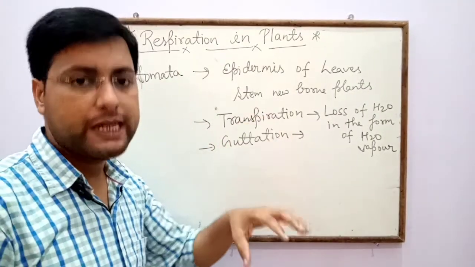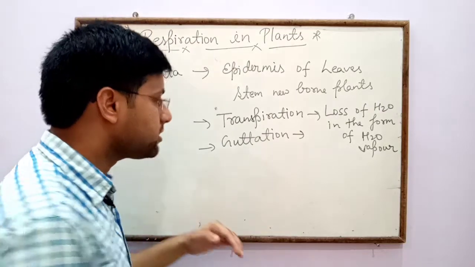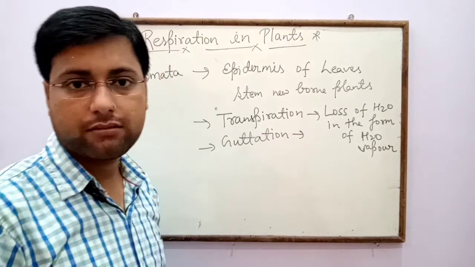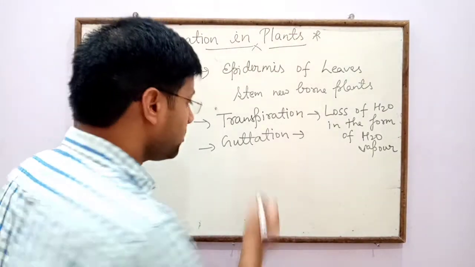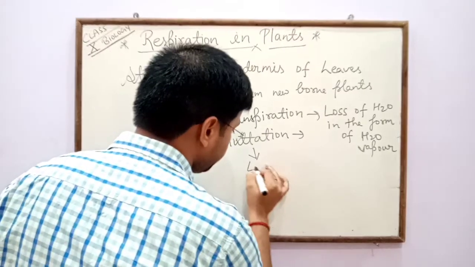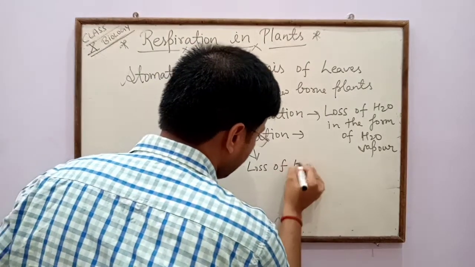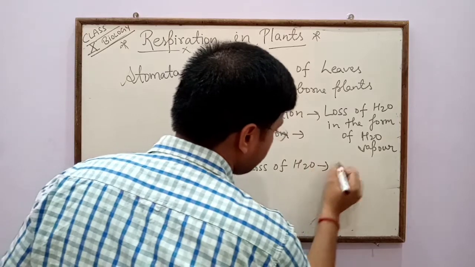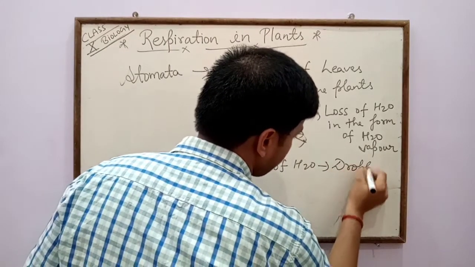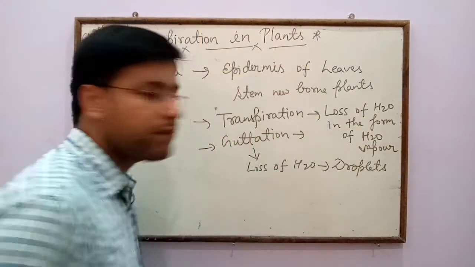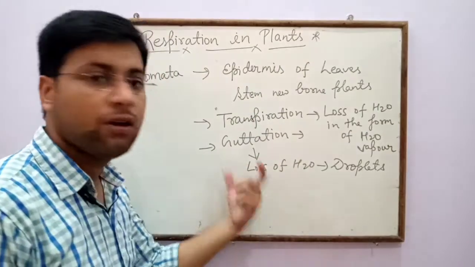While in low temperature, in the absence of light, in early morning and in the winter season, the loss of water in the form of droplets is called guttation.